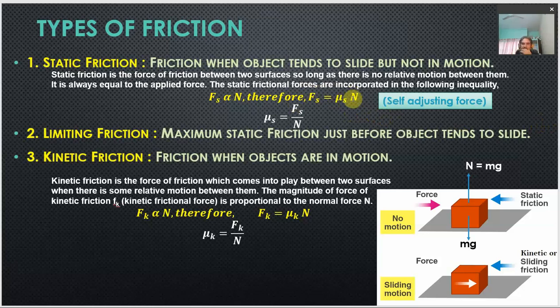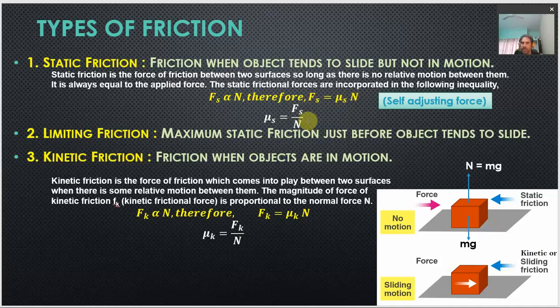Now this mu s, the constant of proportionality here, is called the coefficient of static friction. It is a constant, and its value depends upon the pair of surfaces involved in the frictional motion. So from here we can write mu s, the coefficient of static friction, as just equal to Fs divided by N, where N is the normal reaction.